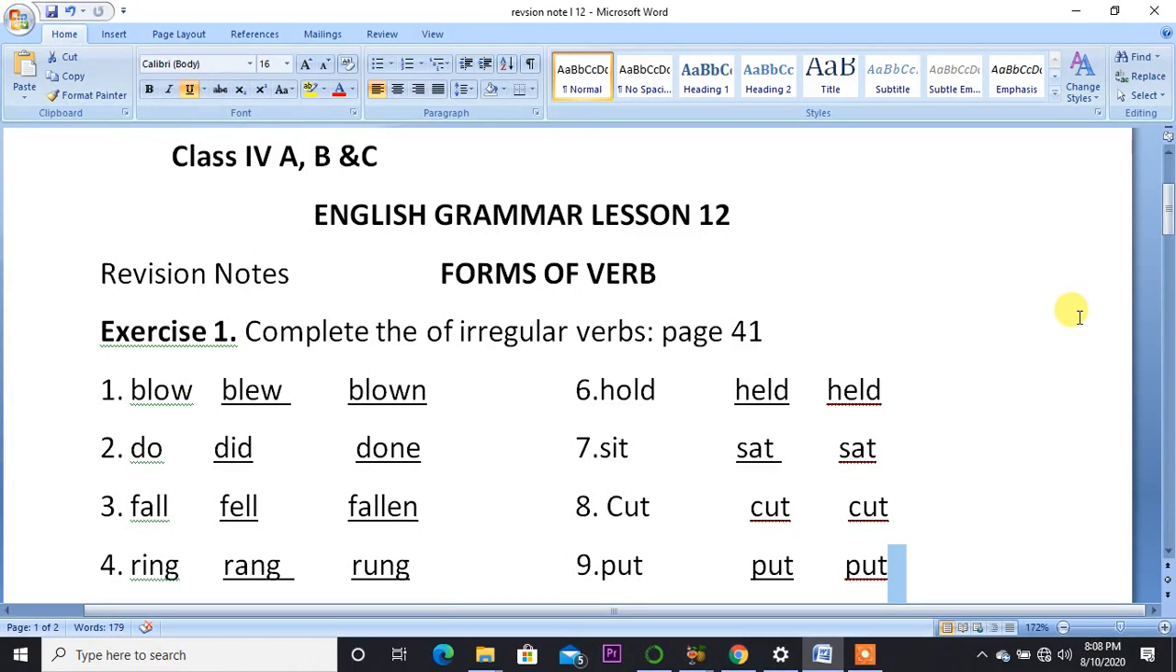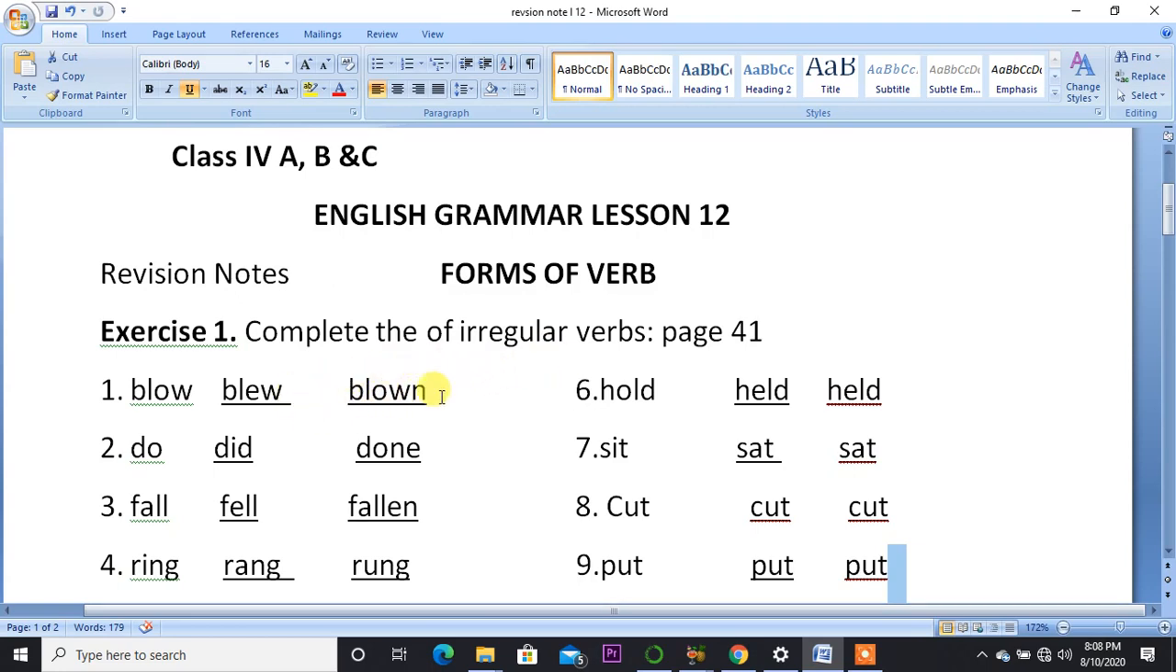What is it? It is the form of verb. Revision note. Exercise 1. Complete the irregular verb on page 41. I am sure you have completed it. But I want to explain what are irregular verbs. I have yesterday already explained with the pictures, and now I am going to revise your homework.